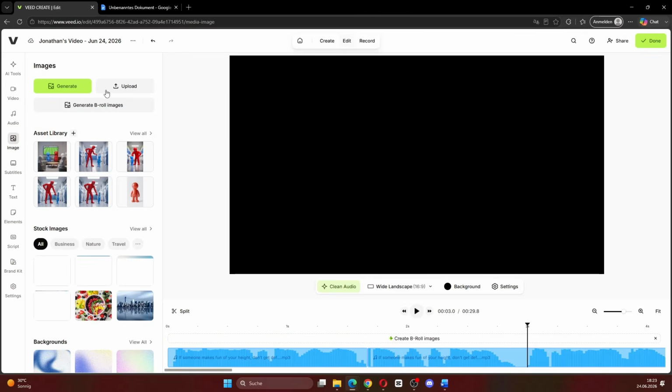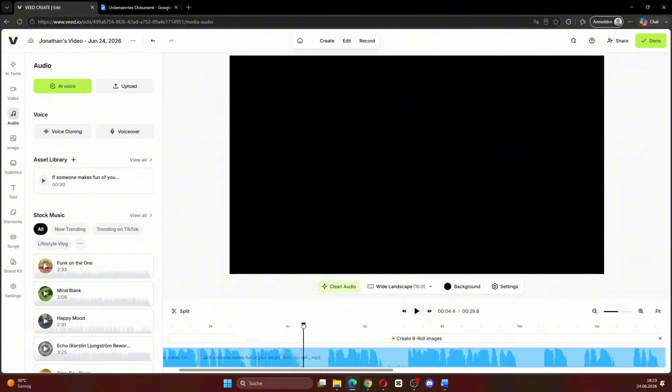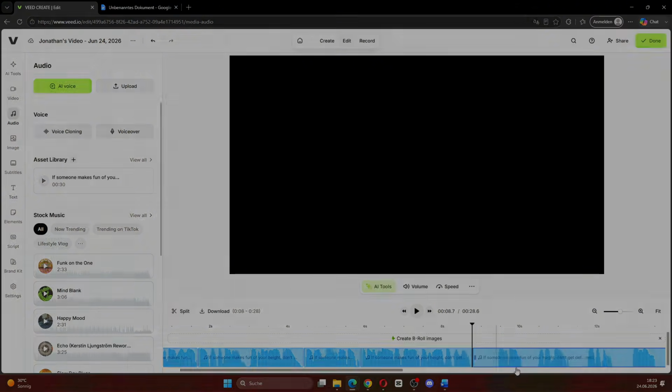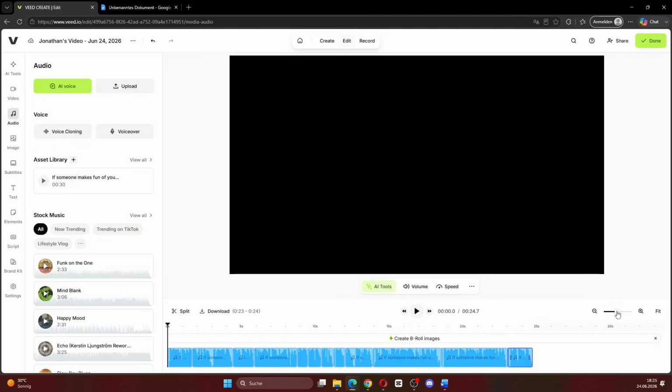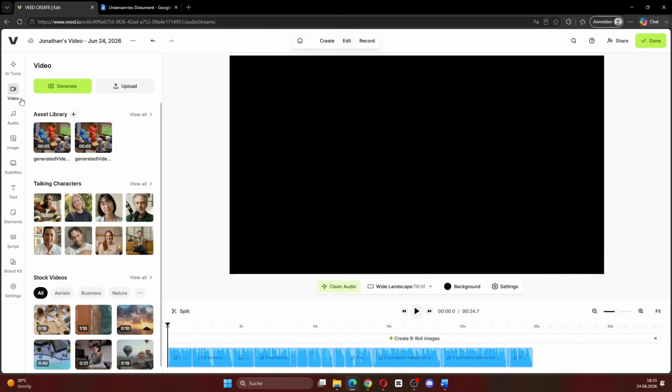There are small pauses between the sentences and we want to get rid of them so the voiceover feels faster and cleaner. So just cut them out one by one. Okay, as you can see, the voiceover is now much cleaner and there are no big gaps between the sentences anymore. Now we can start creating the visuals.